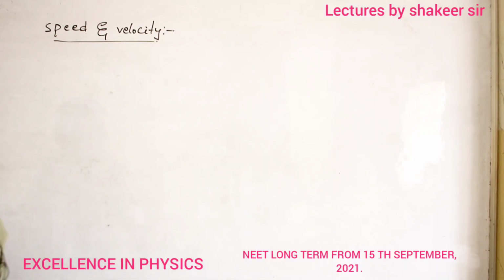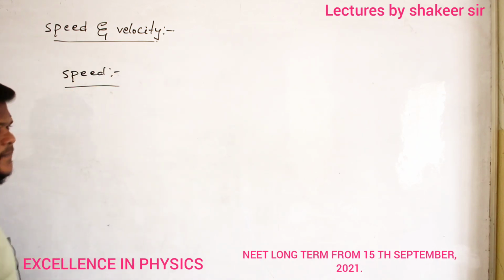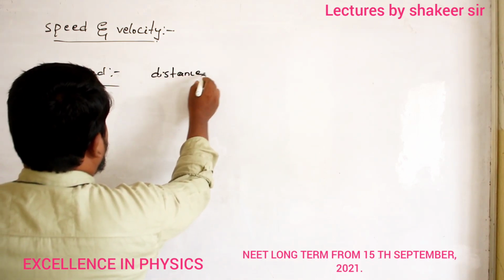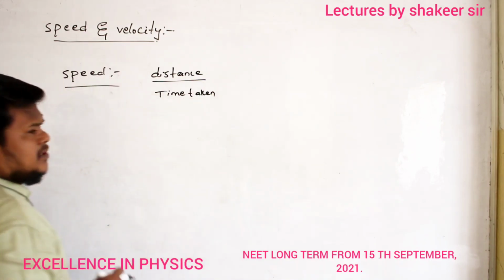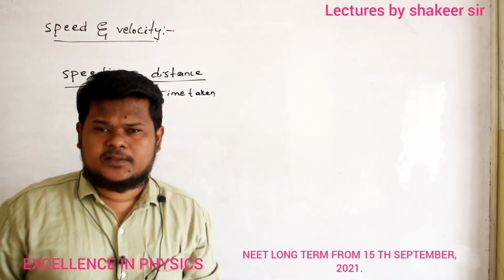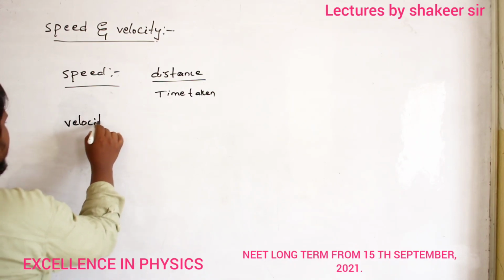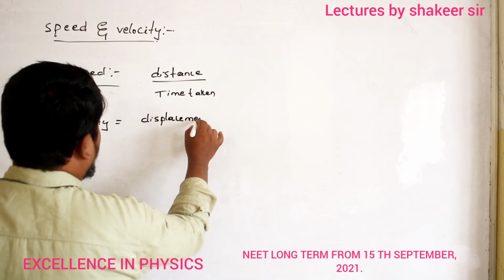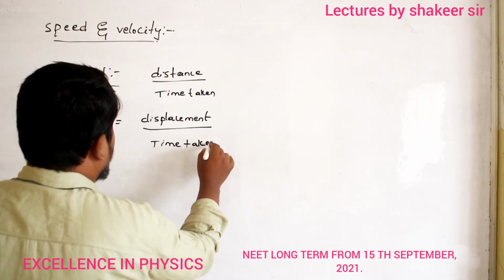Next concept which we are studying is speed and velocity. So how can you define speed? Speed is nothing but distance divided by time taken. Clear now? Distance divided by time taken is nothing but speed. Then how can I define velocity? Velocity is nothing but displacement divided by time taken.